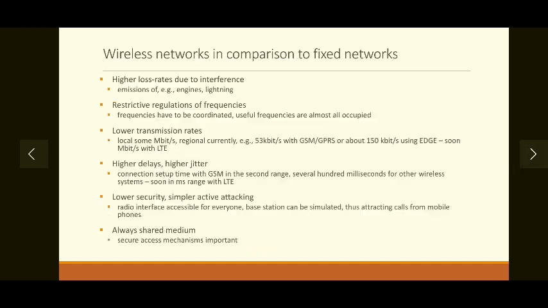Then next set of limitations is how these mobile networks, or in short wireless networks, perform compared to the fixed networks. In fixed networks we have dedicated medium for communication, so there is lesser chance of loss of data. But in mobile communication or in wireless networks, there are higher chances of loss of data due to interference from atmospheric conditions like lightning, rain, noises coming from the atmosphere, and several other parameters.